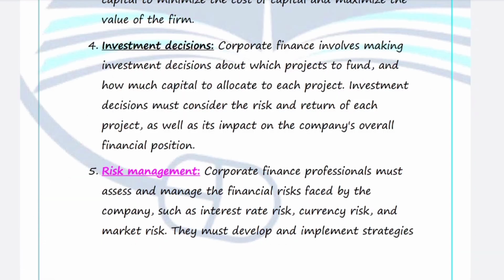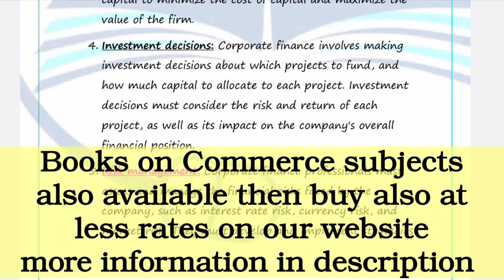Okay. So coming to the fourth one, the investment decision. Whatever objectives the company has, the investment decision is also a very important objective. Corporate finance involves investment decisions that include investment in various types of projects that give higher returns for the company. Investment decision also considers various risk and return. So corporate finance always has the objective to decide where to invest and how to invest, so that the company can grow easily and get higher returns in the future for the purpose of shareholders' wealth, right?